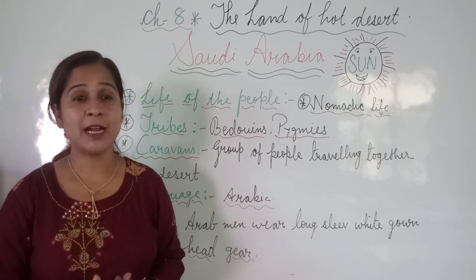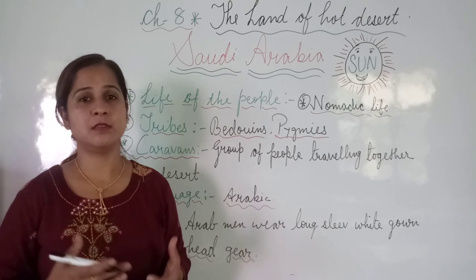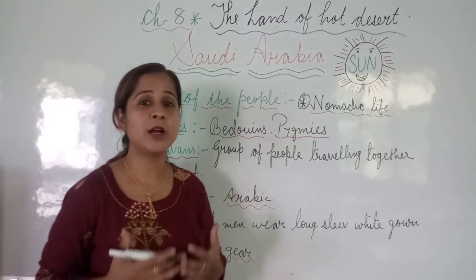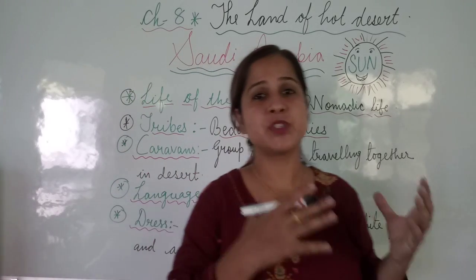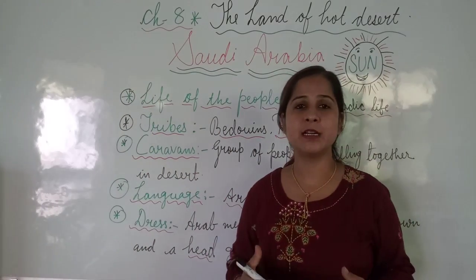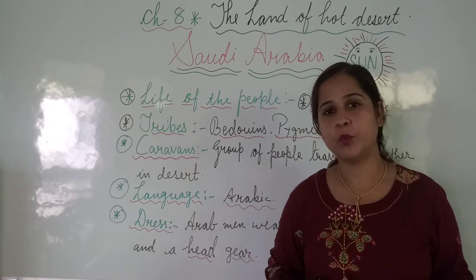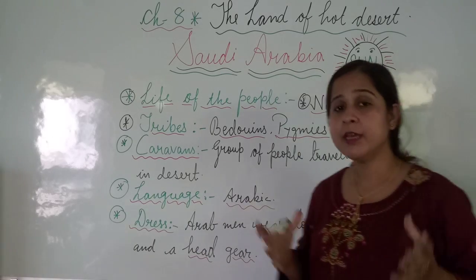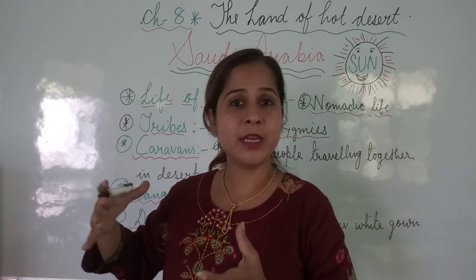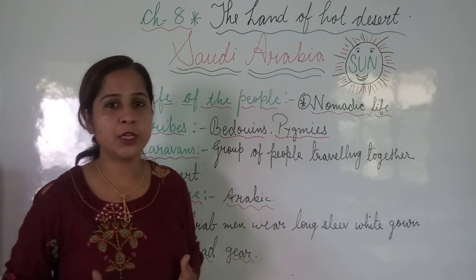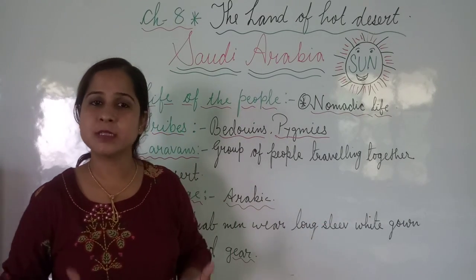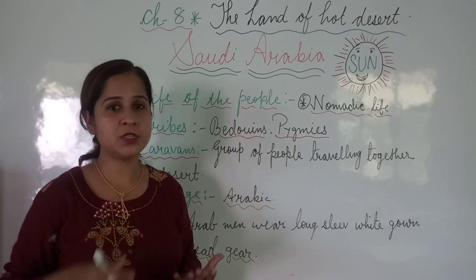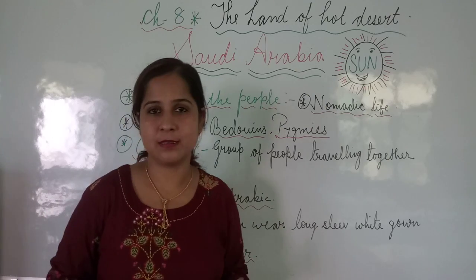Saudi Arabia is that part of the world which is known as the part of hot desert, because Saudi Arabia is the extension of Sahara Desert. Sahara Desert is one of the hottest deserts in the world, and Saudi Arabia is the extension. Meaning Saudi Arabia is a big continuing part of Sahara Desert. So it is nothing new, it is just the extension of Sahara Desert. And along with Sahara Desert, its extension, I have told you what deserts are.